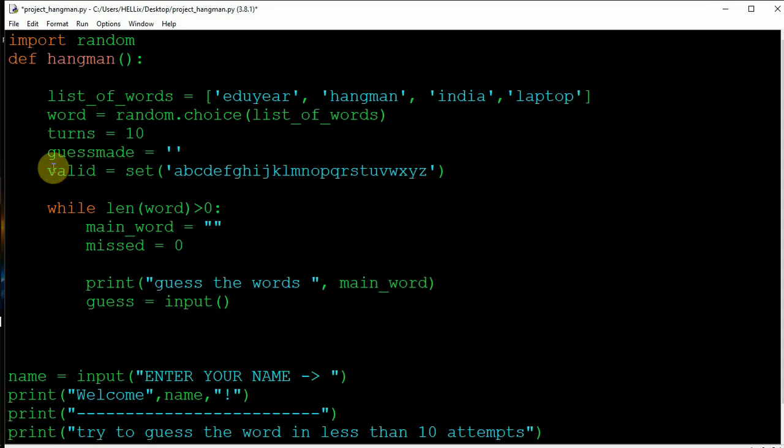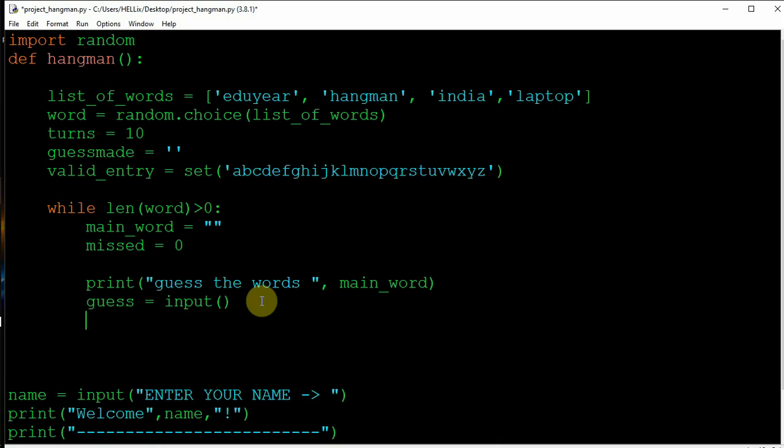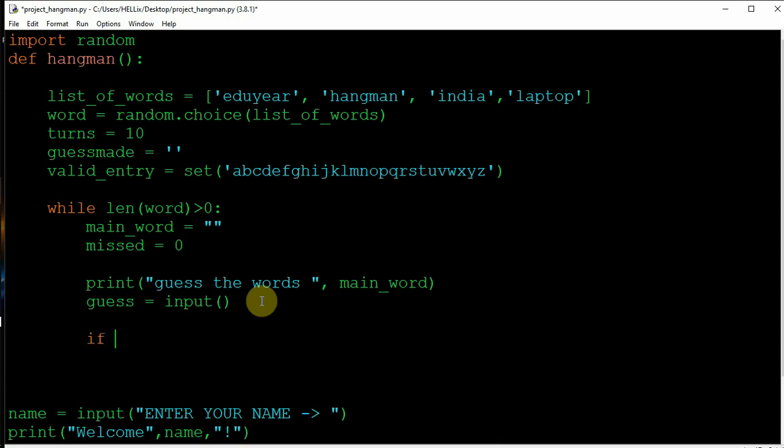So let's create valid entries. Okay, so valid entry. Now what's next? Now what we need to check is whether this guess is inside the word or not. So what we'll do, we'll write if guess in valid entry. So it will check whether the guess is in valid entry or not.